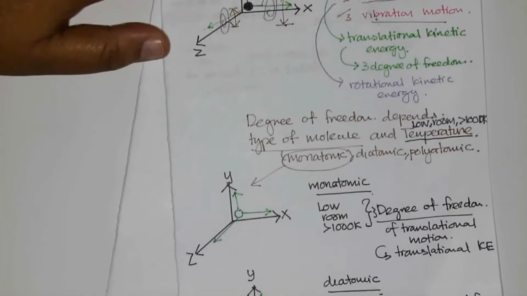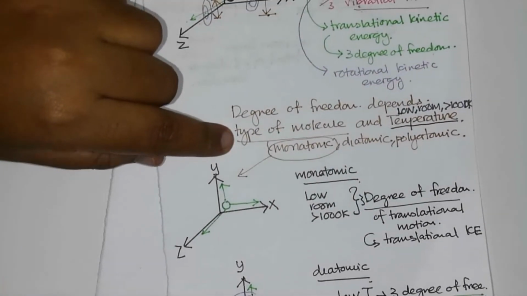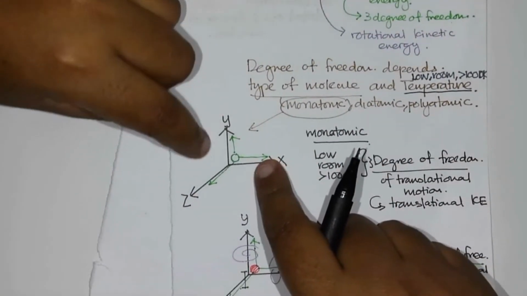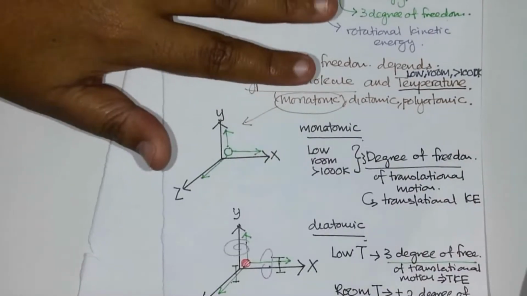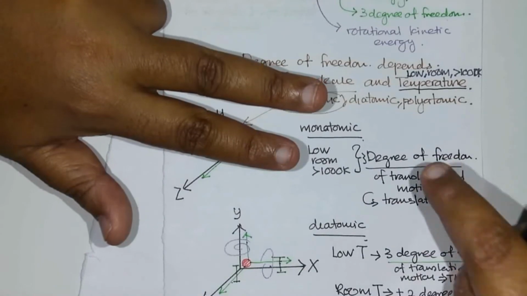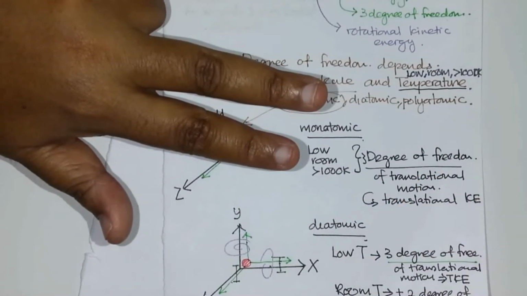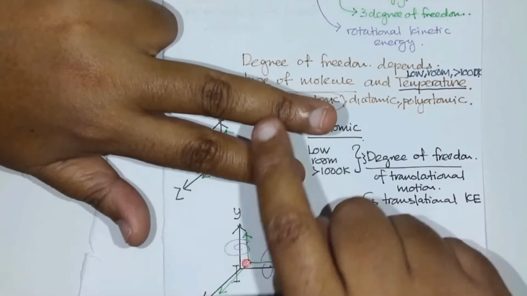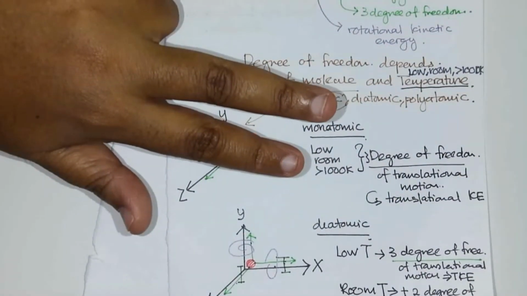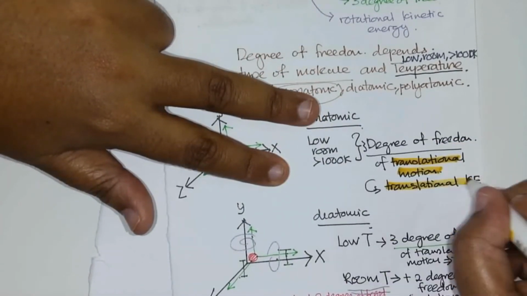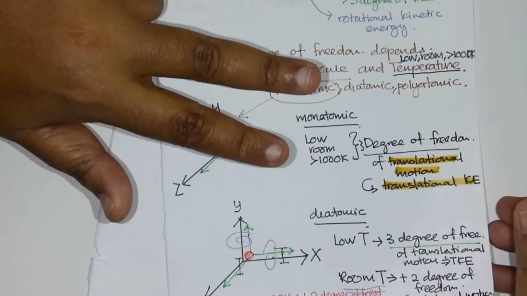So you see, for each type of molecule, the degrees of freedom depend on the type of molecule and also the temperature. Mono at low temperature will have 3. Then at room temperature or high temperature, mono will always maintain 3 degrees of freedom, and these 3 are translational motion, which is linear motion. That means translational kinetic energy.